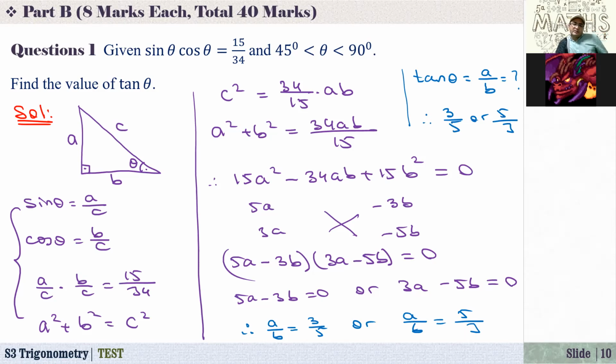Because they are symmetric, that's why we have two possible answers: sine of theta, cosine of theta, they are symmetric. If you write a over c times b over c, or b over c times a over c, it gives us the same result. That's why we have two possible answers. The values of tangent of theta will be 3 over 5 or 5 over 3.